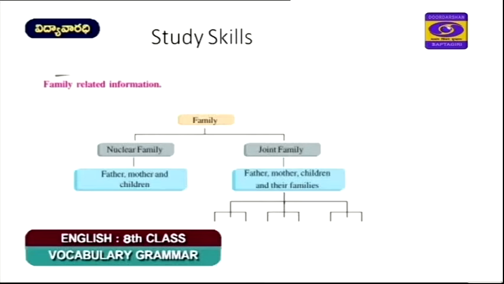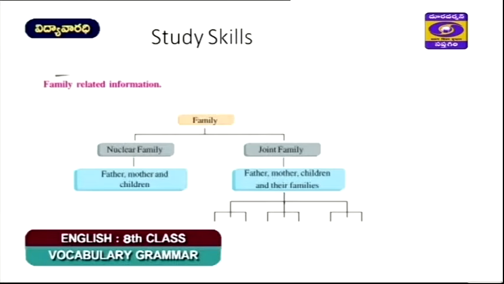So let us look at this. This is an information transfer exercise. Sometimes we will have information in the form of pictures like a pie diagram, bar chart. This is a tree diagram, and this diagram shows family related information.